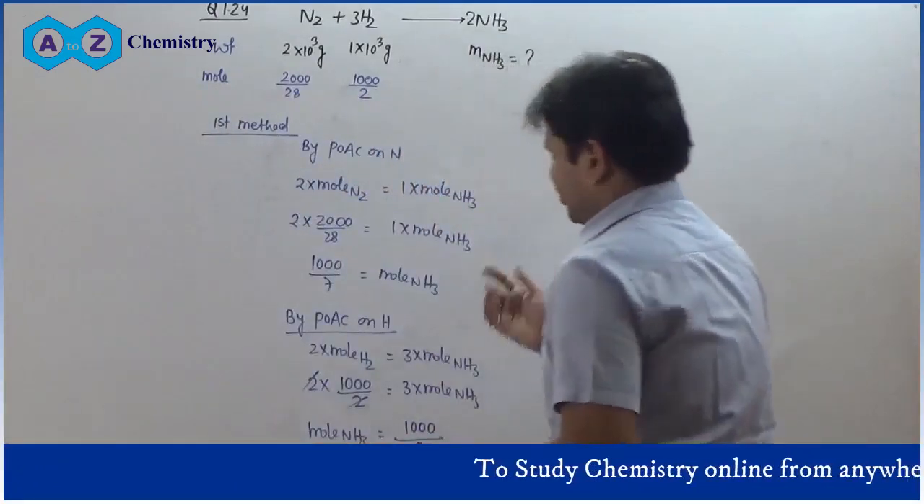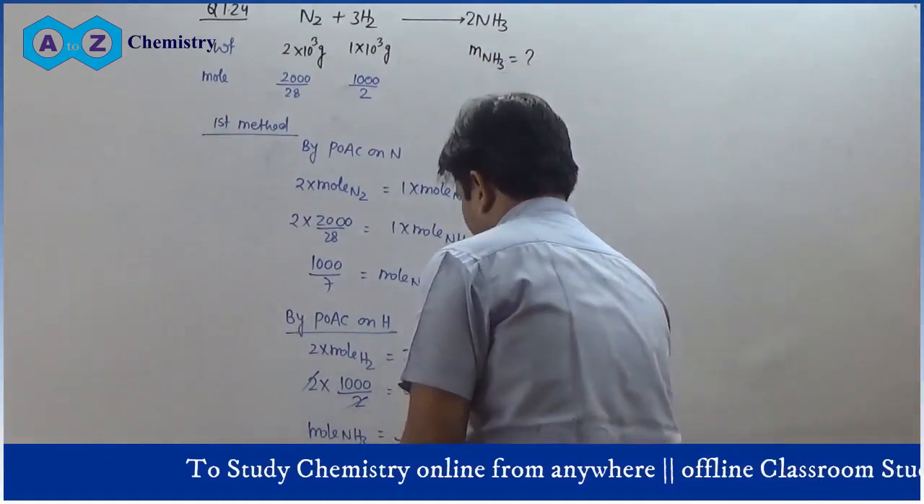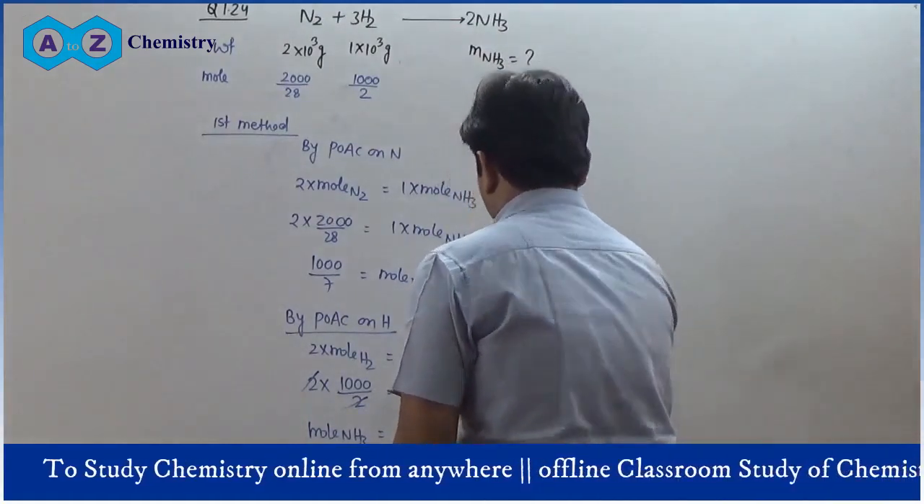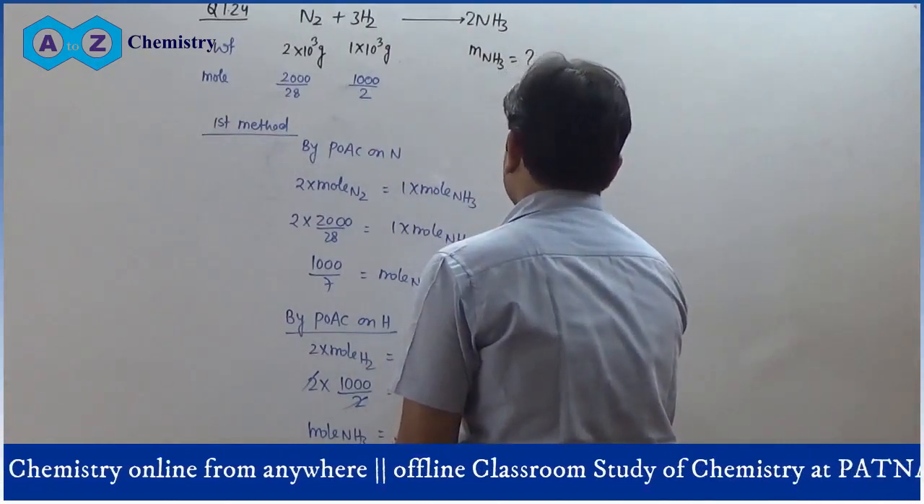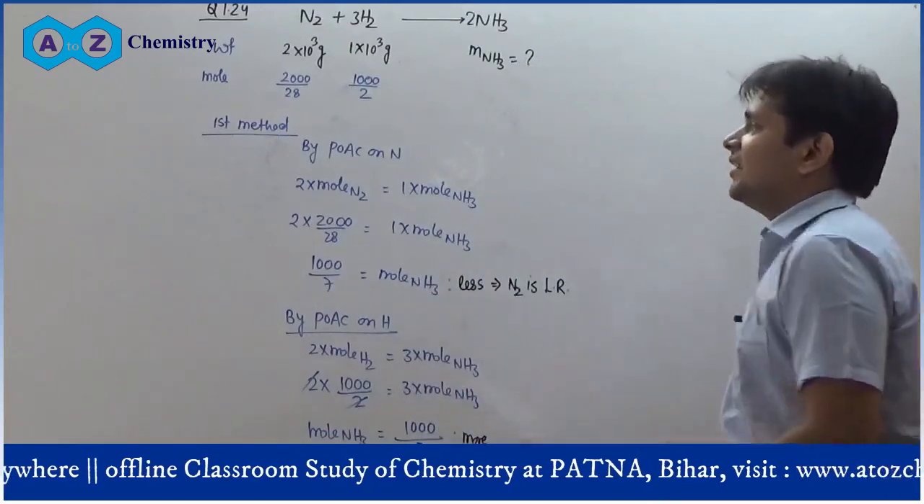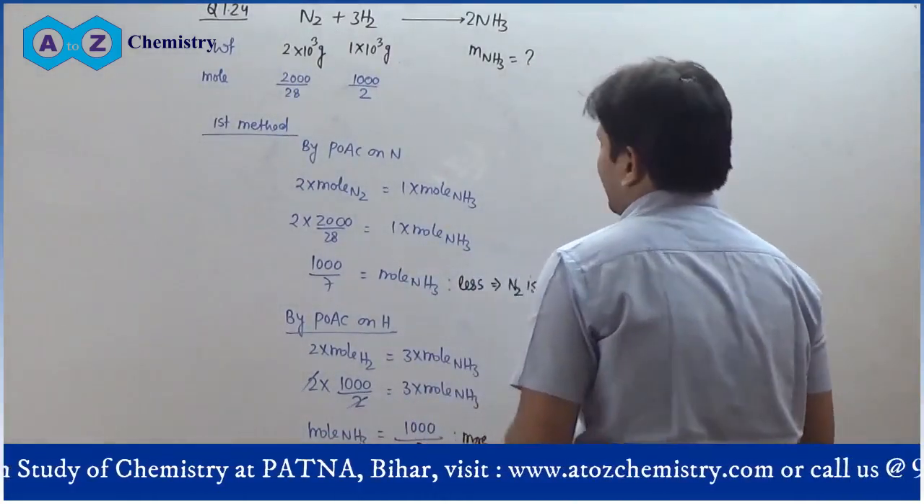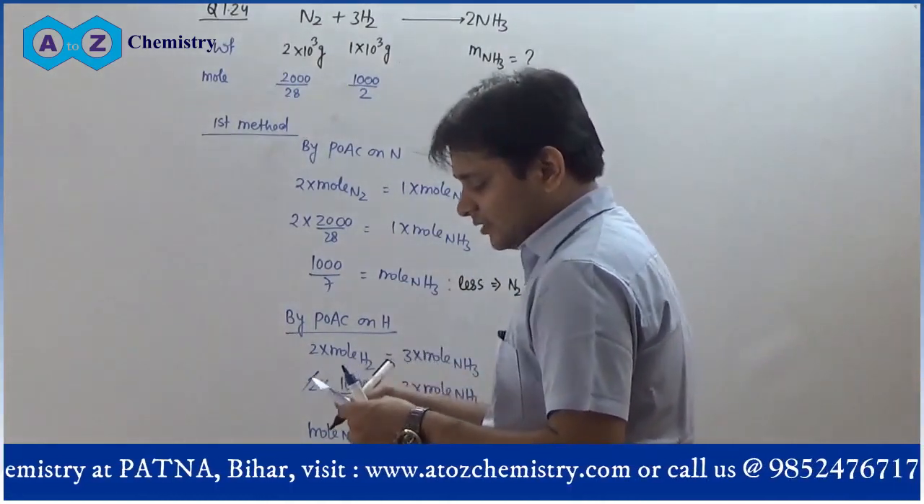If you take which one is less, this is less, this is more. This implies that N2 is the limiting reagent. This is the first way. N2 will act as the limiting reagent. This is the first method. If N2 is the limiting reagent,